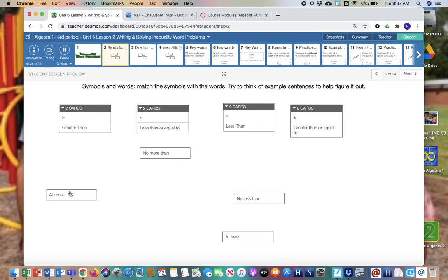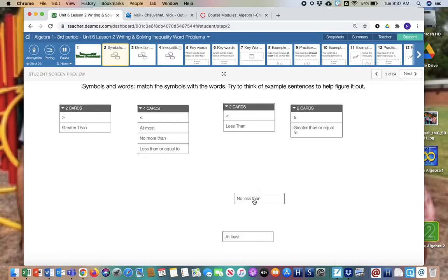So I have at most. So make a scenario with it. I have at most 5 dishes to wash. That means I have that amount or less. So this should be a less than or equal to. No more than. I have no more than 2 things to do. So if I have no more than something, again, I have no more than 5 dishes to wash. Well, that would fall in that same category.